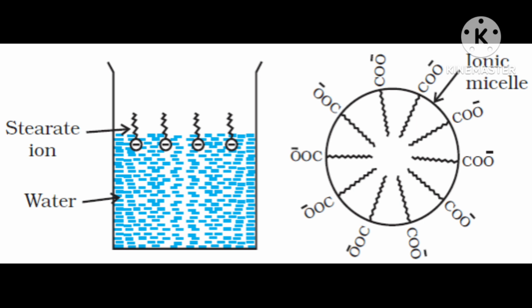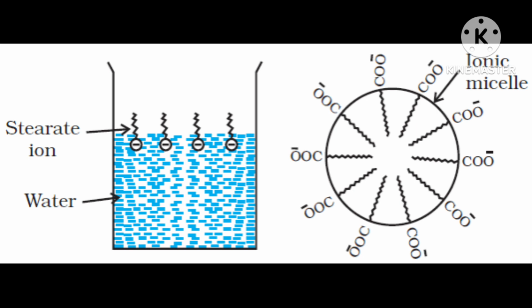They will arrange in such a way that the tail, meaning the hydrocarbon chain, will not be in the water direction. It will always be far from water, away from water. Then I have told about the formation.